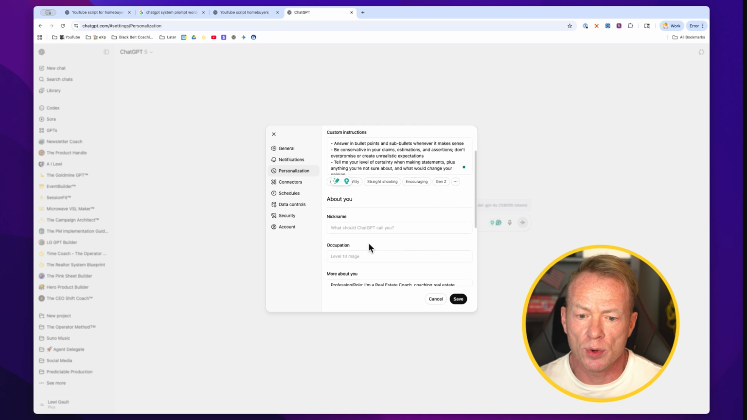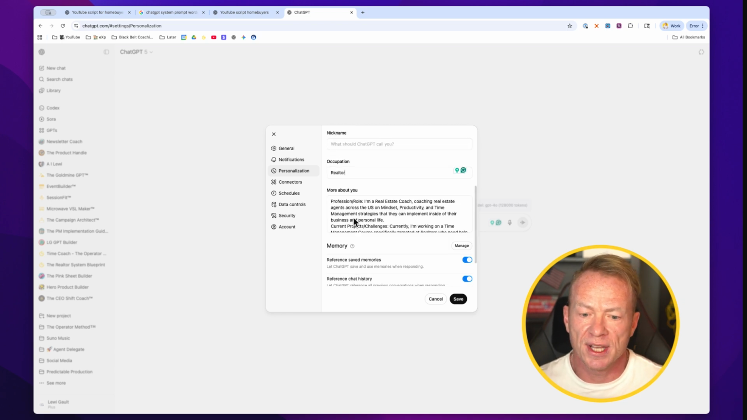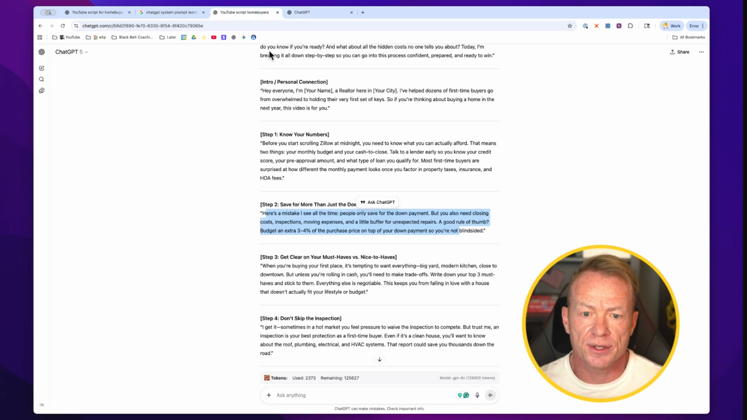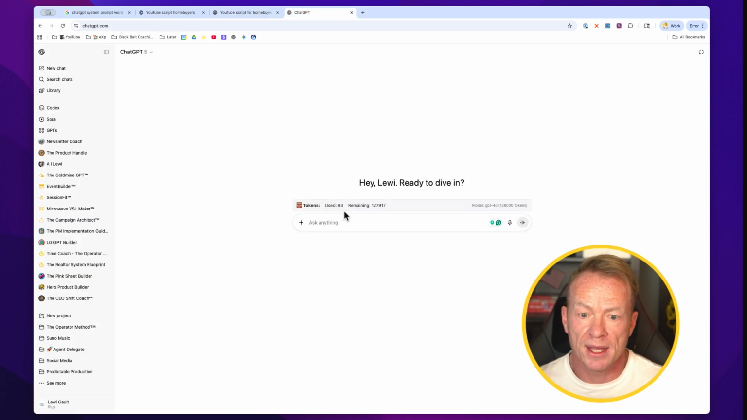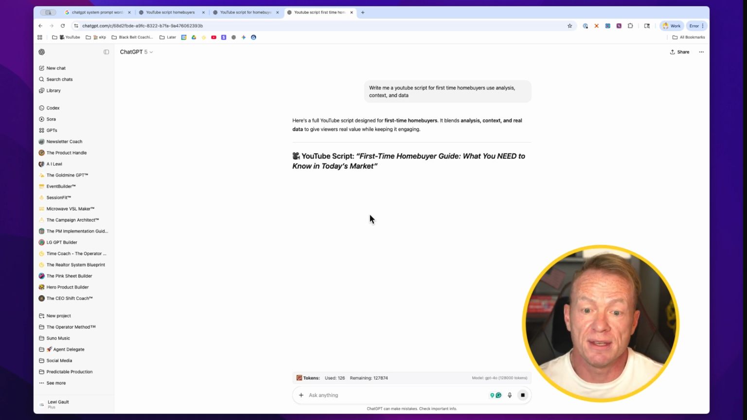And you can come down and add more: nickname, occupation, you can say realtor, and you can tell it more about you and your business right here. So all we're going to do is hit save. Perfect. And then let's take our second prompt that we did with our system prompt words in there, and we'll paste this in again, and it's going to use our custom instructions as well as the system prompts. And it's going to give us something even better.